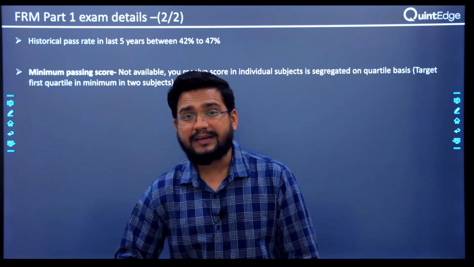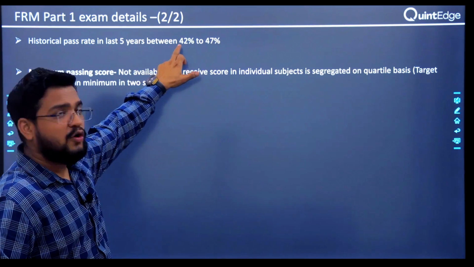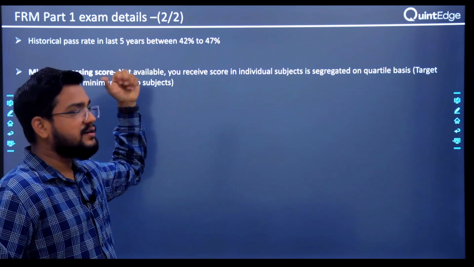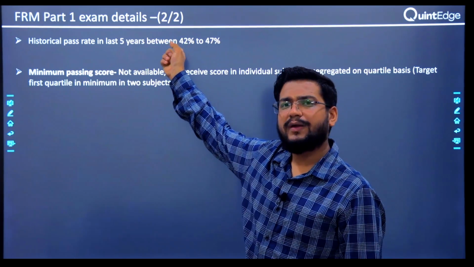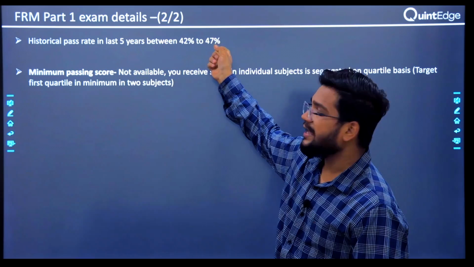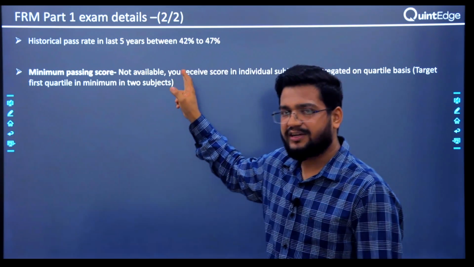Okay. Now historically the pass rate, I'm not going to give you median or mean. The minimum was 42% in the last 5 years and maximum was 47%. So it went down, I think in 2018, 2019, it went down a bit. Now again it has come around 47%. Historically it is around 50%. So the pass rate is really good.